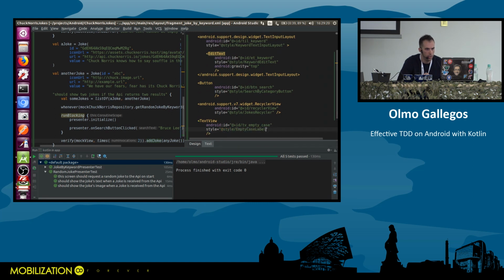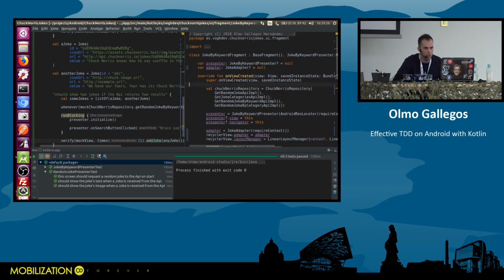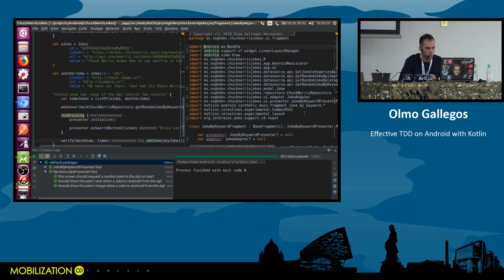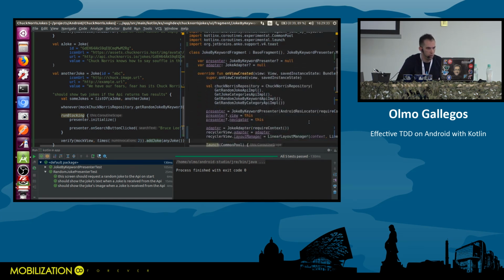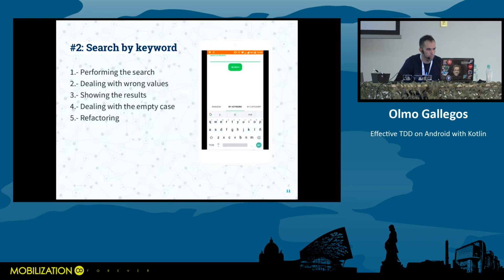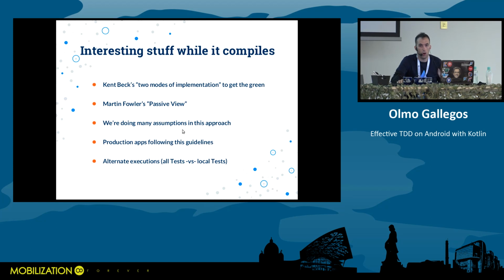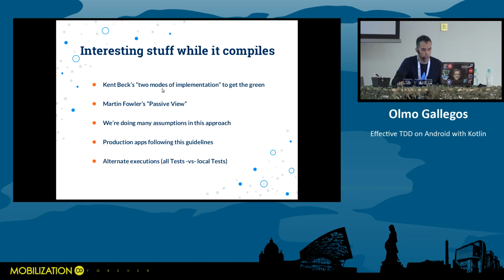So we need some imports in here. Were those the correct imports? Yeah, they should be. So let's see if this is failing or not. I wanted to tell you, sometimes it is good to execute all the tests for the entire project with the all tests in Java or all tests in Kotlin button.